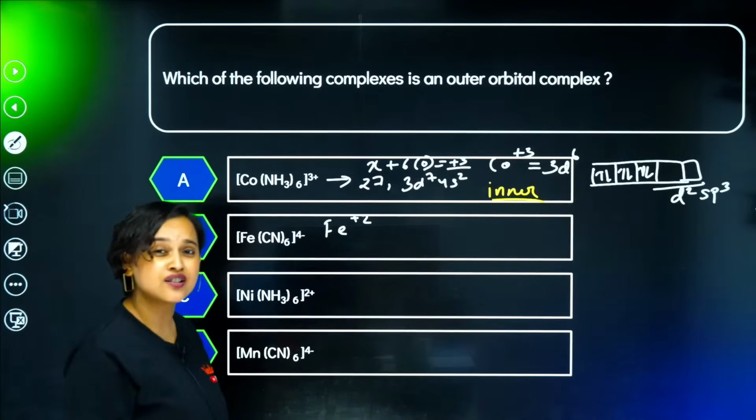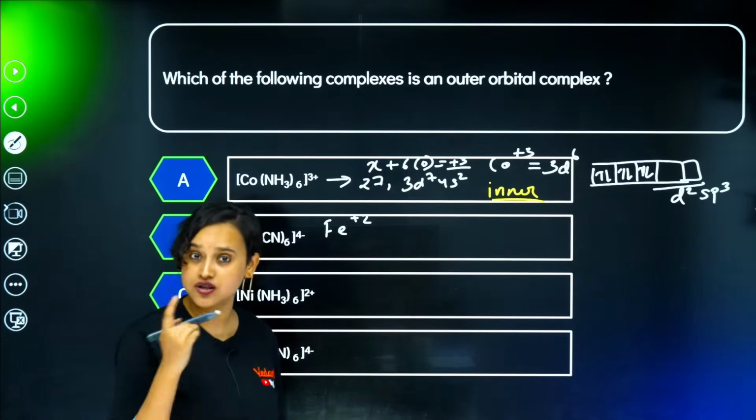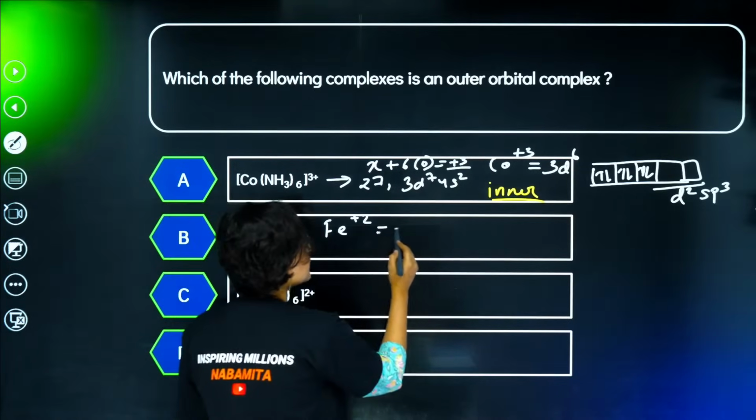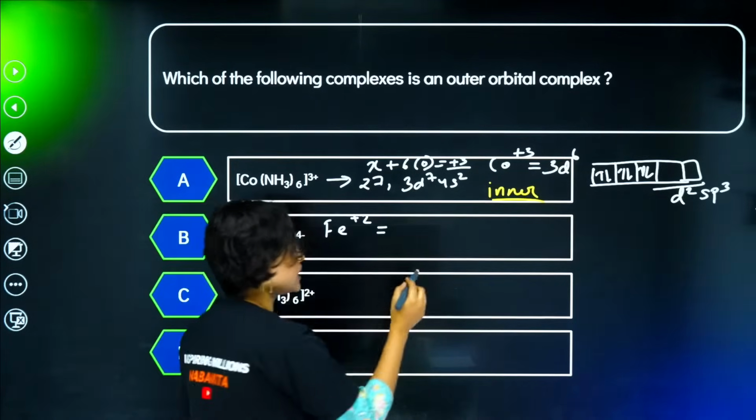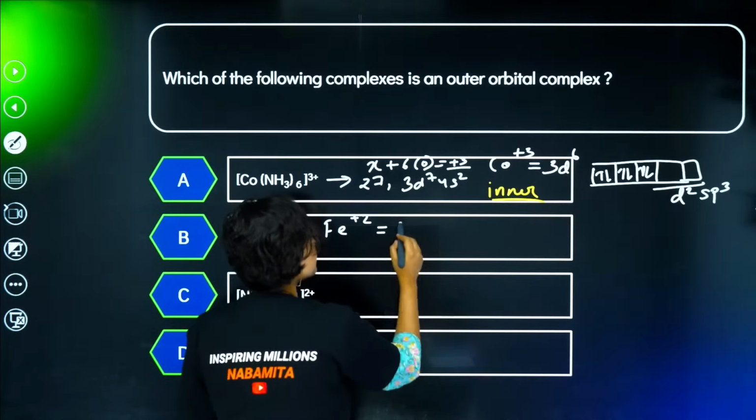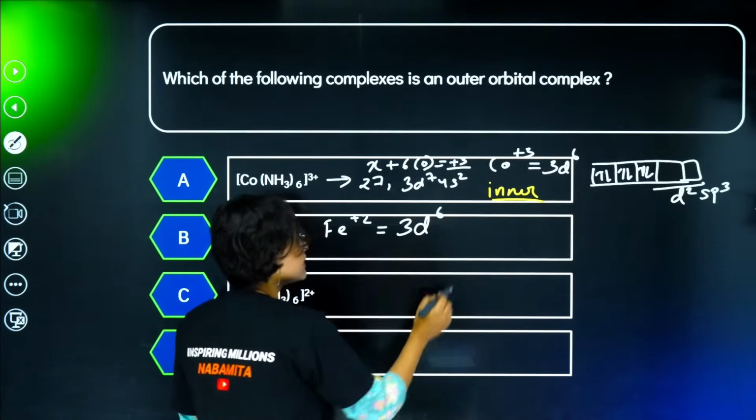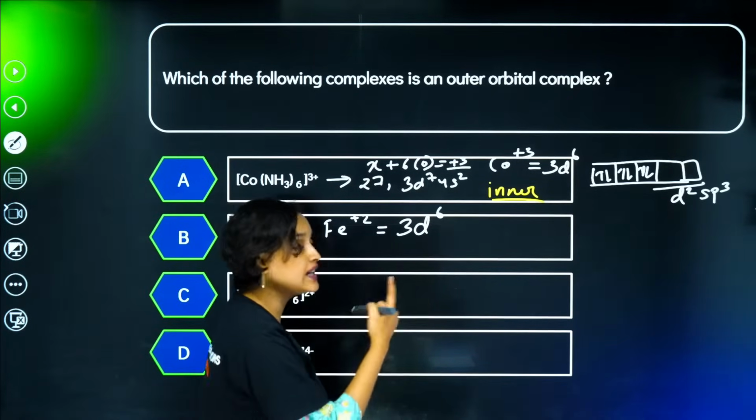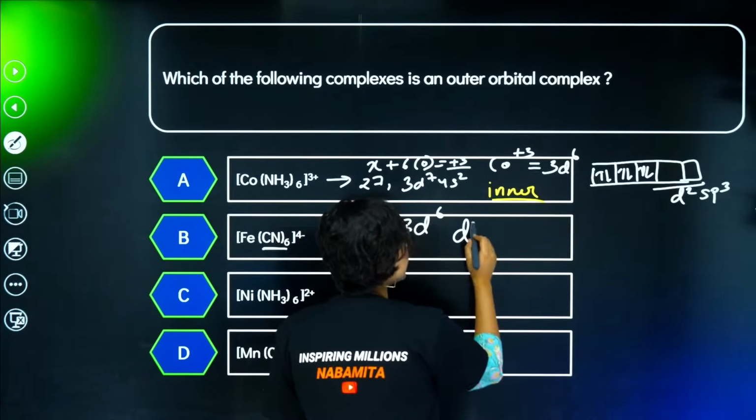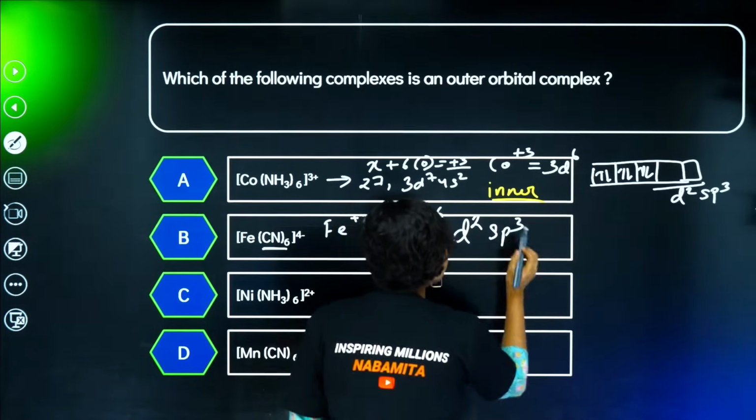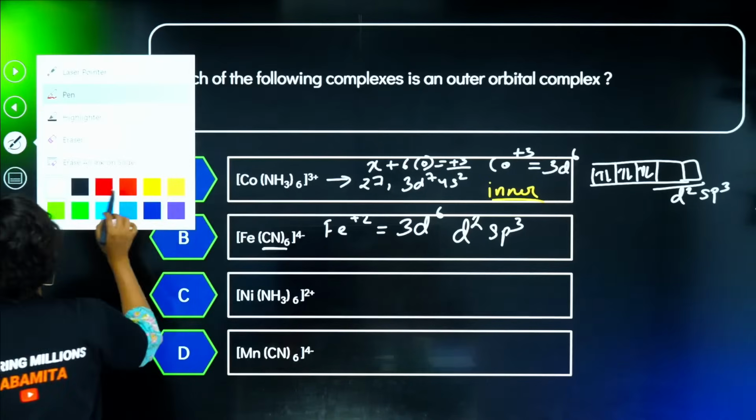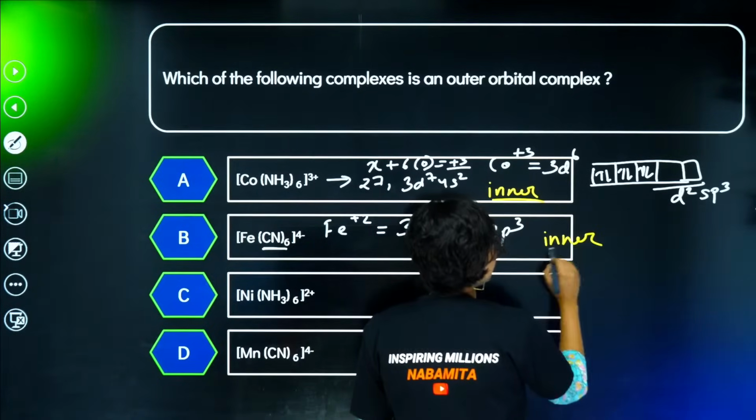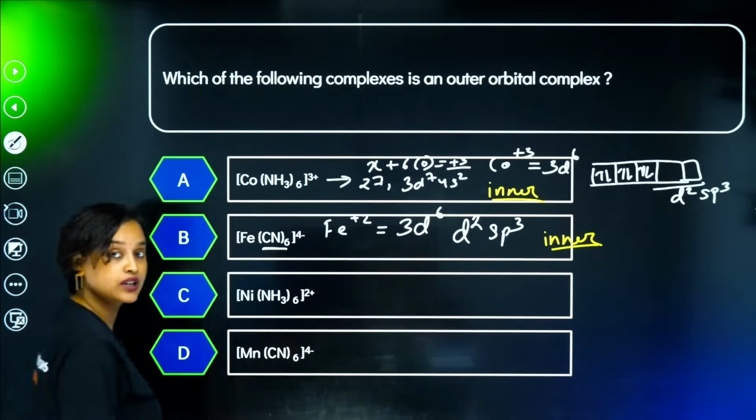What is Fe's atomic number? Iron's atomic number is 26. So 3d6, 4s2. Fe is in +2 state, so 4s2 will go away. It will be 3d6. CN is also a strong field ligand. If CN is a strong field ligand, once again we have d2sp3 hybridization. That means that this is also an inner orbital complex. Am I right? Yes, absolutely.